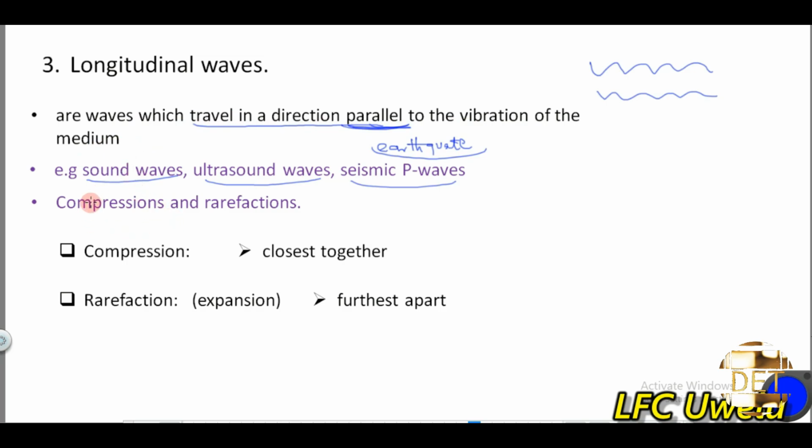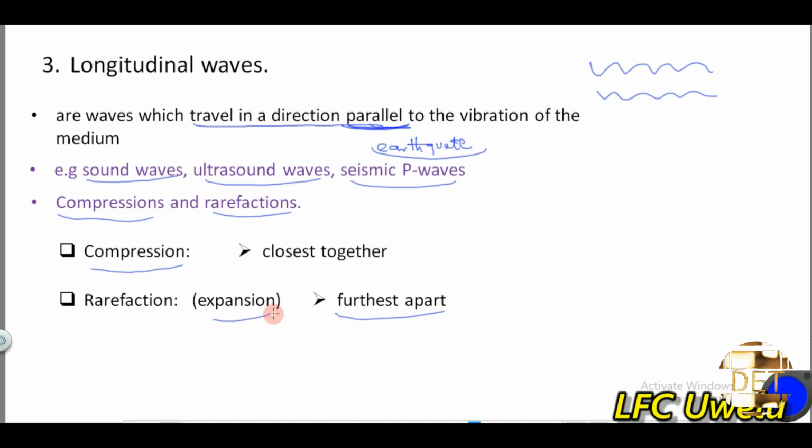One important thing that you should know in longitudinal waves is that as the wave travels along, there are a series of compressions and rarefactions as the wave moves along. The compressions are the parts where the waves are close together, while the rarefactions are the parts where the waves are further apart.